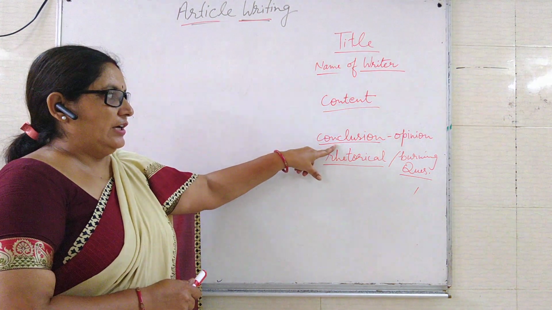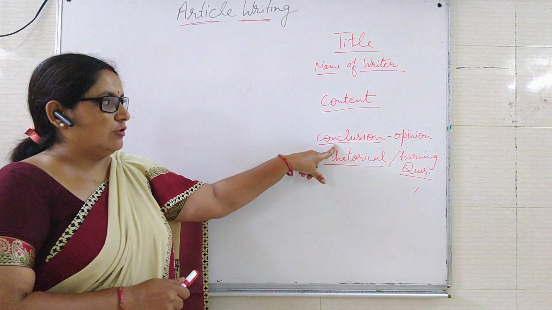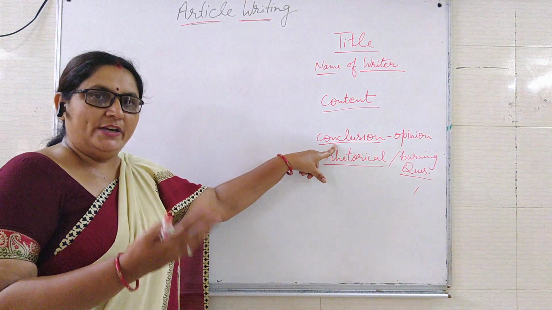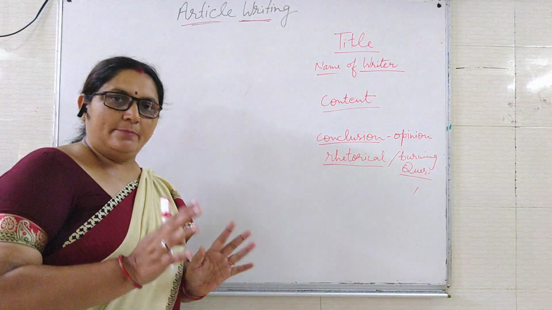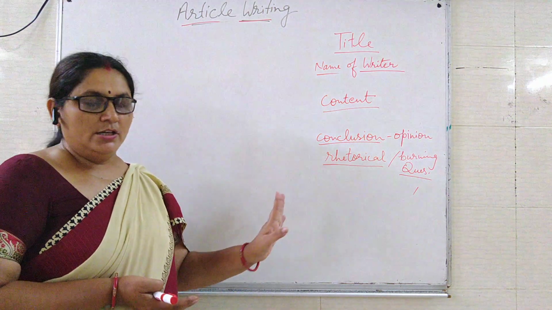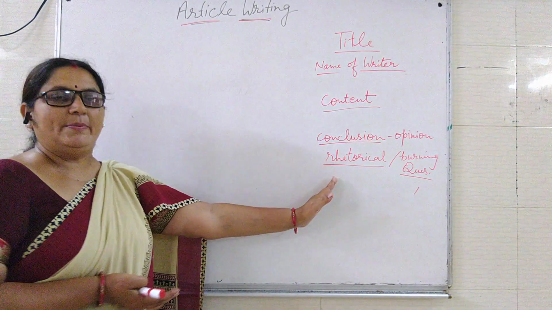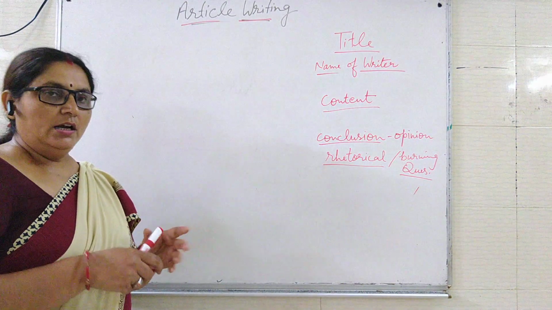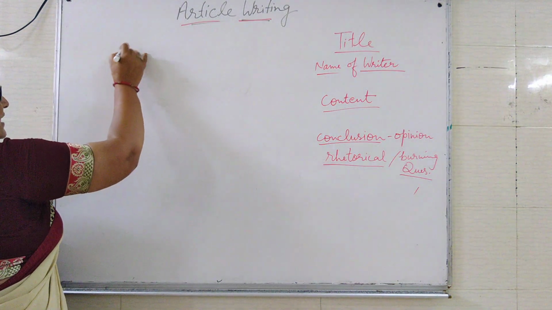After that, we have to write the conclusion, and in this conclusion we may write our opinion also, and some rhetorical questions and burning questions may also be used in article writing. So according to this will be the format of article writing. Now I am giving you an example of child labor.